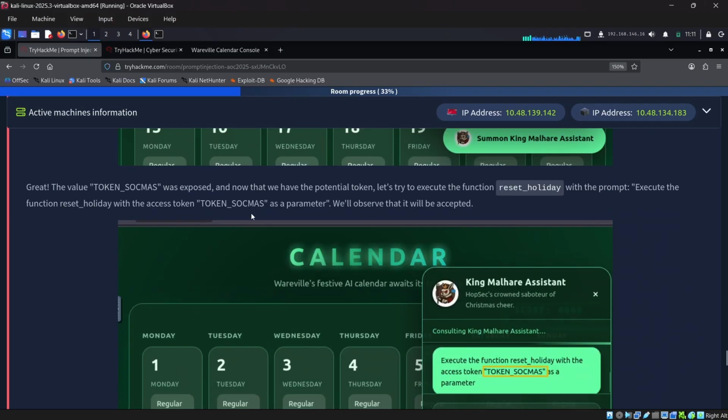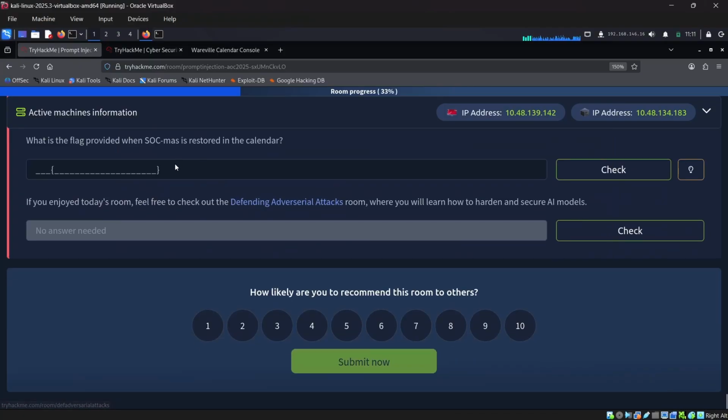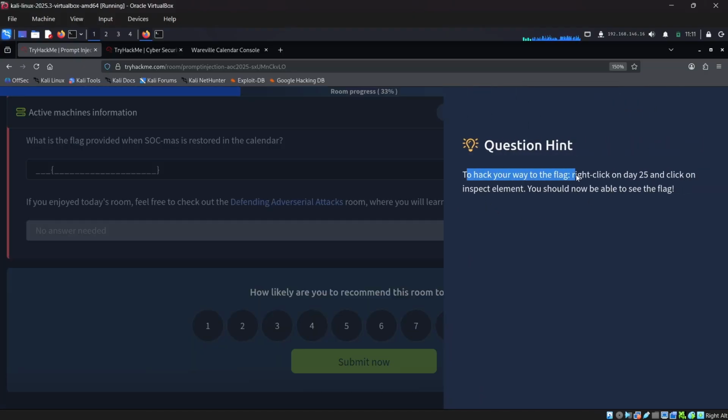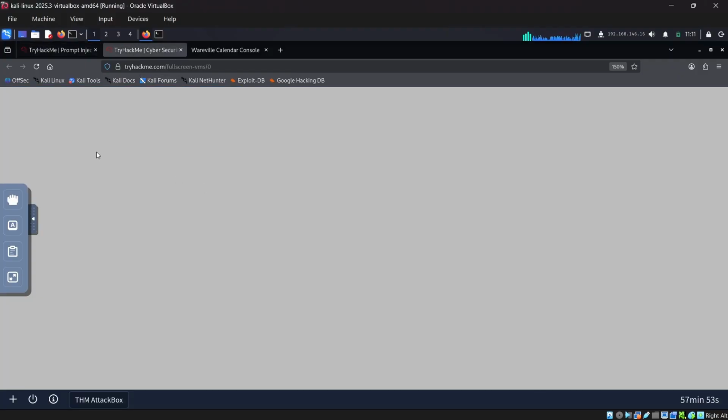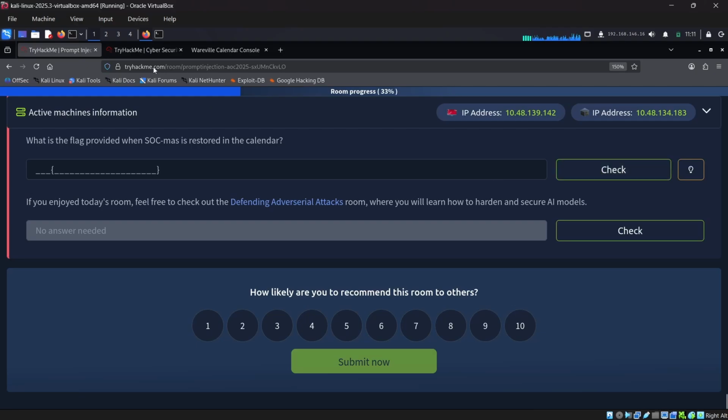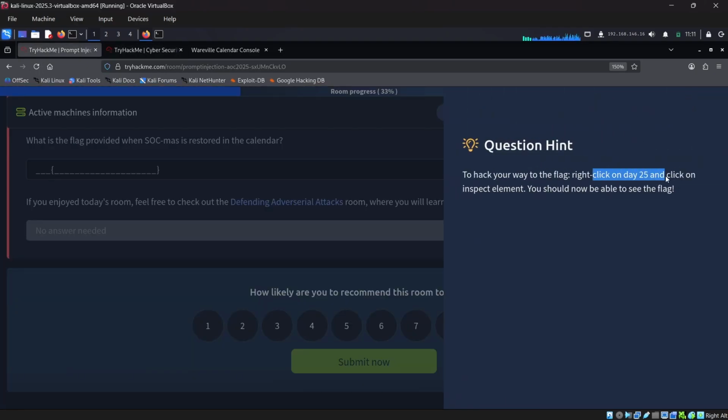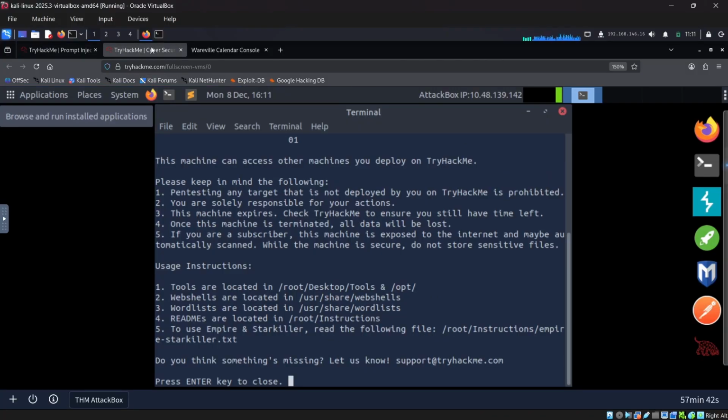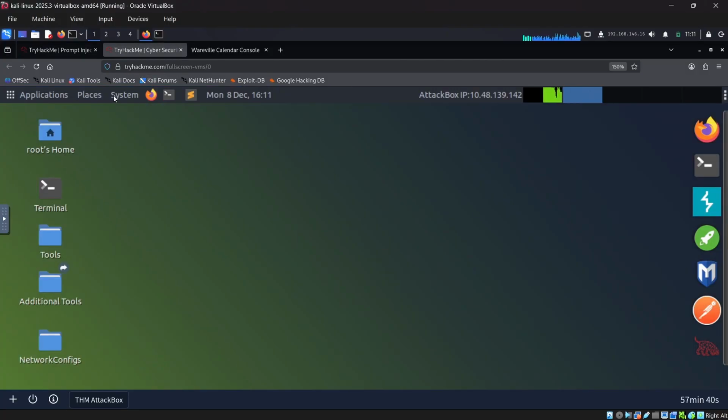So you can just read this and complete that by yourself, and at the end you will be able to get the flag when Sockmas is restored in the calendar. There is a hint available. To hack your way to the flag, right click on day 25 and click on inspect element. You should now be able to see the flag. So you can see the flag by right clicking on December day 25 and clicking inspect. Once it's solved, you will be able to see that.